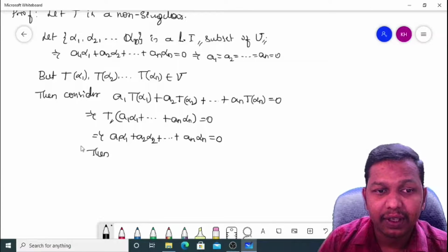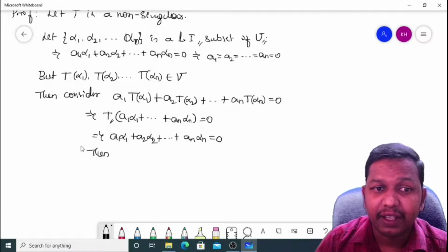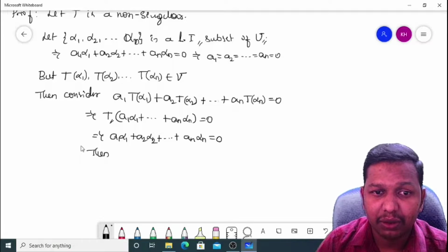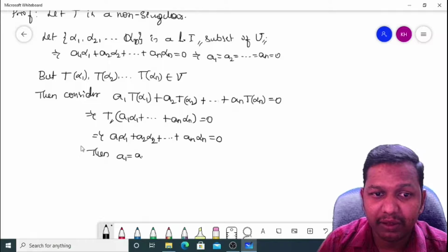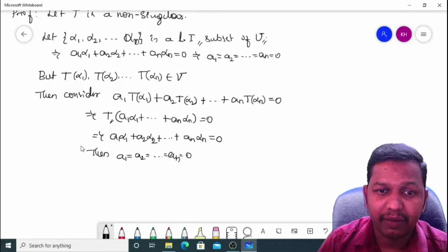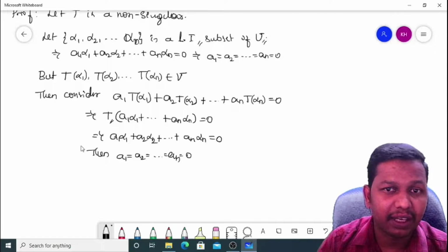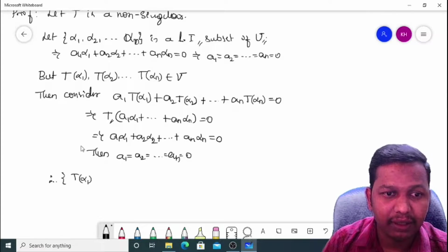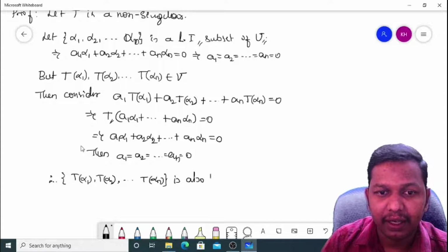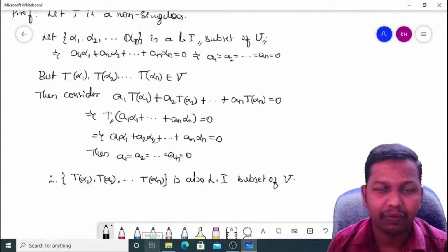Then already we know that if a1 alpha 1 plus a2 alpha 2 plus and so on an alpha n is equal to 0, which implies that a1 equals a2 equals and so on an is equal to 0, because alpha 1, alpha 2, and so on alpha n are linearly independent subset of U. Therefore, the subset T of alpha 1, T of alpha 2, and so on T of alpha n is also a linearly independent subset of capital V.